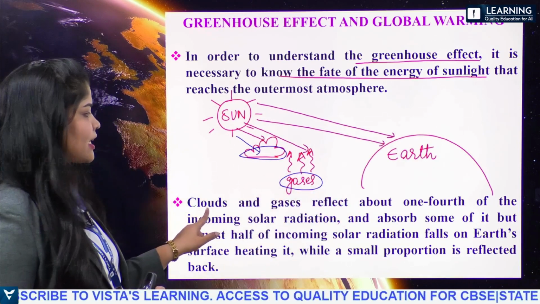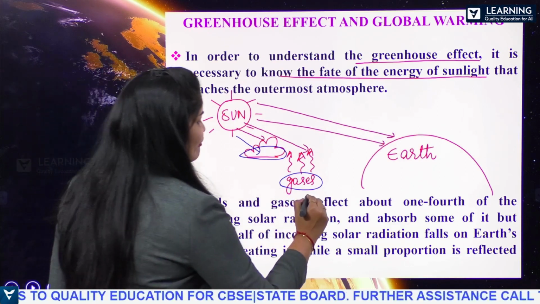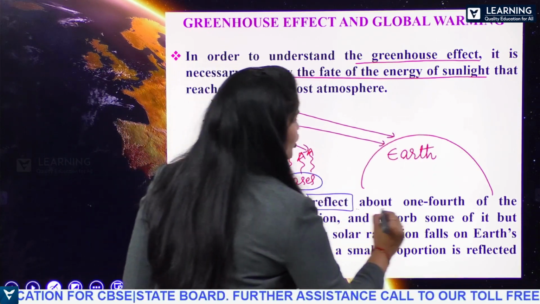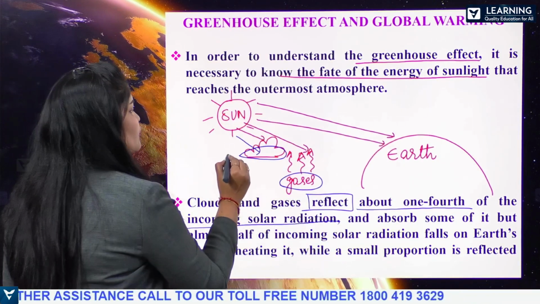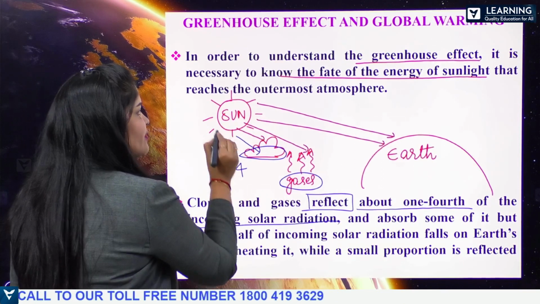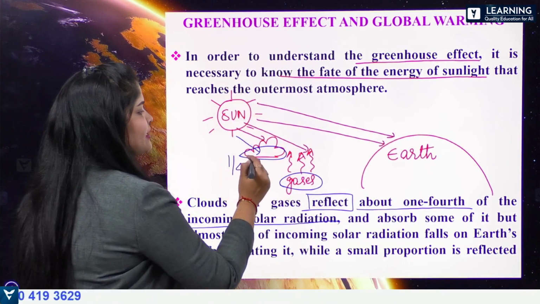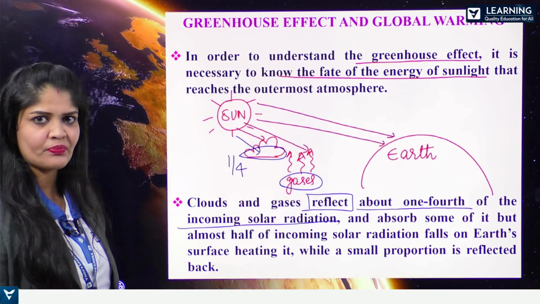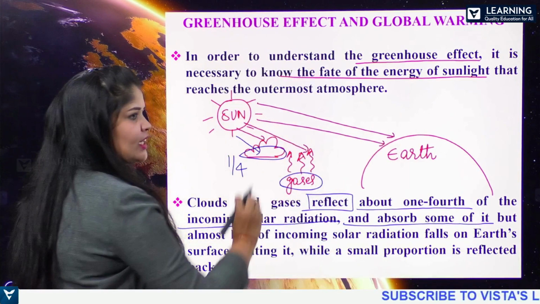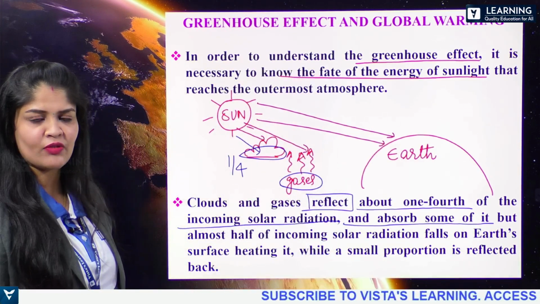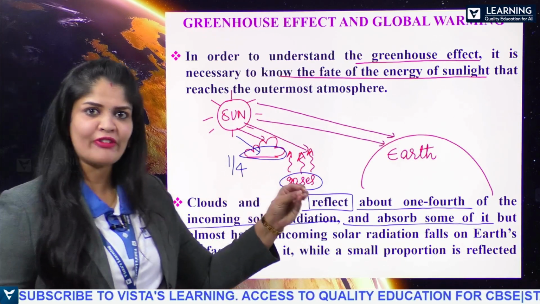So the clouds and the gases reflect about 1/4 of the incoming solar radiation, and absorb only a little of it. About 1/4 of the incoming solar radiation will be reflected back.